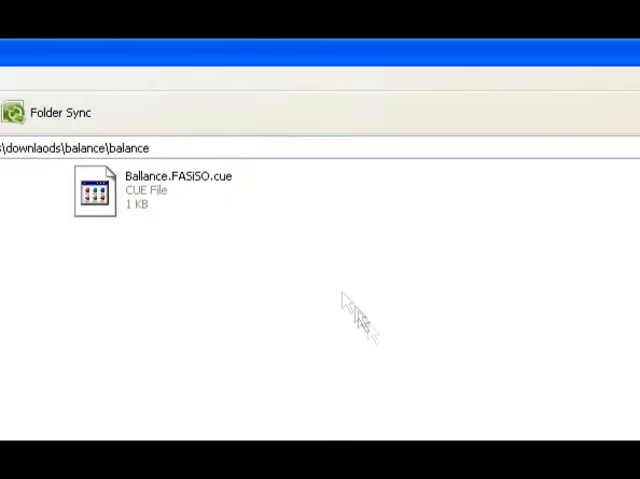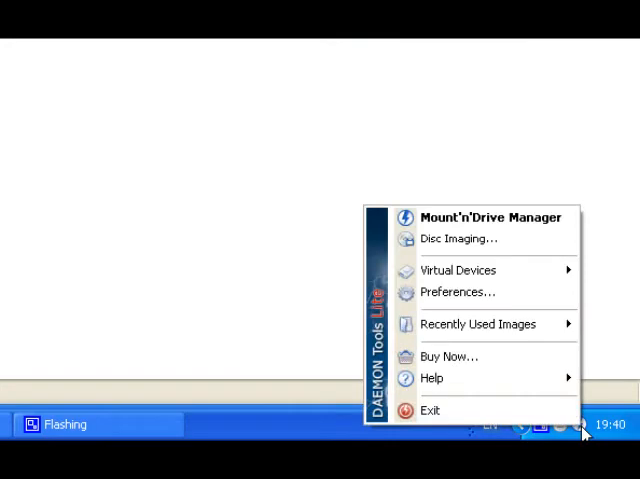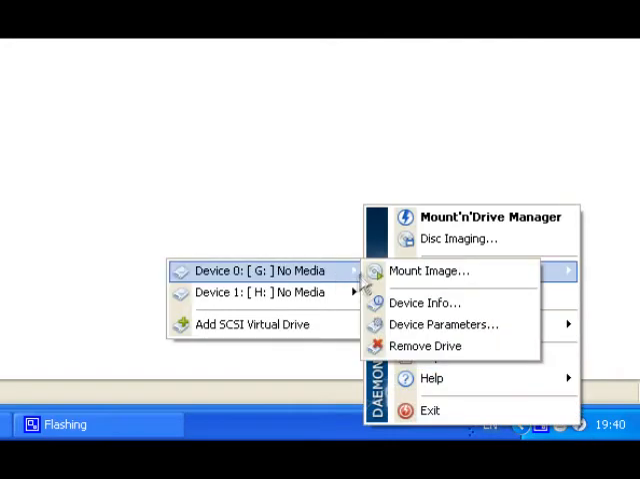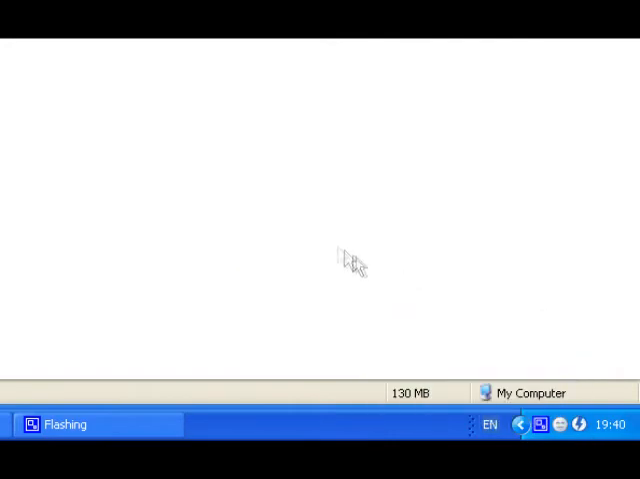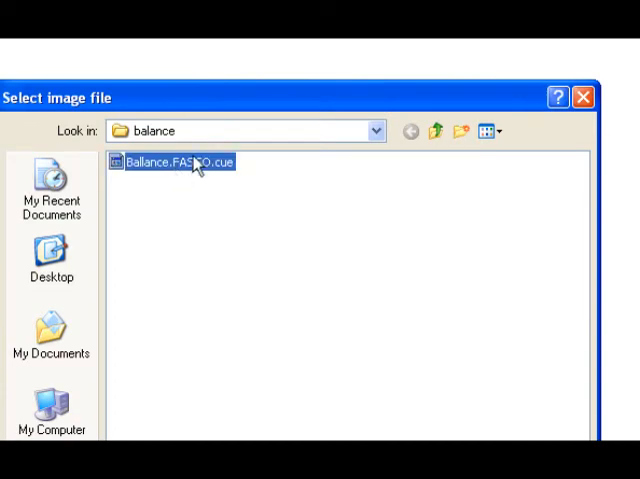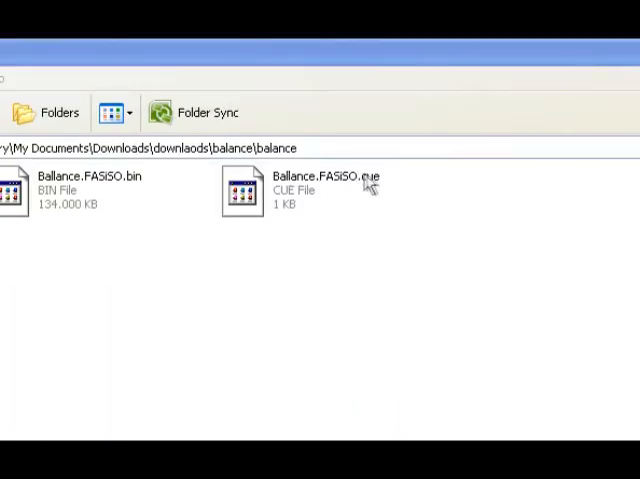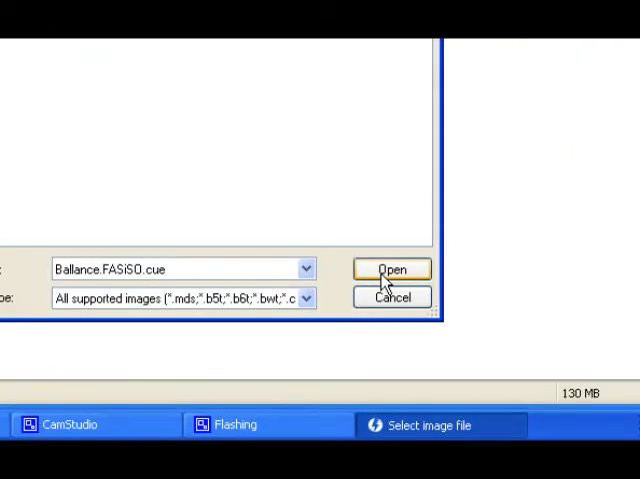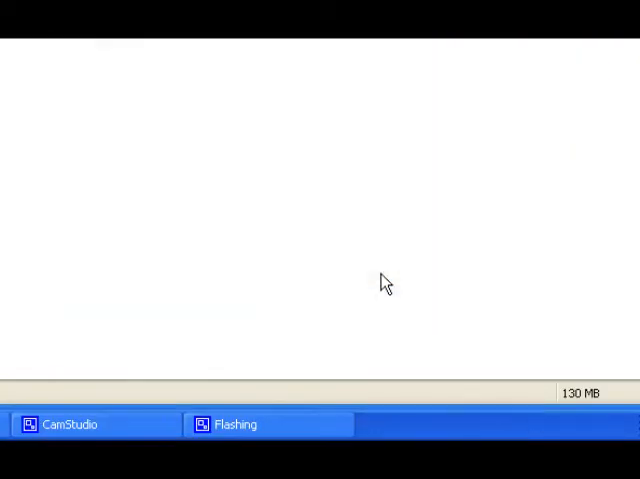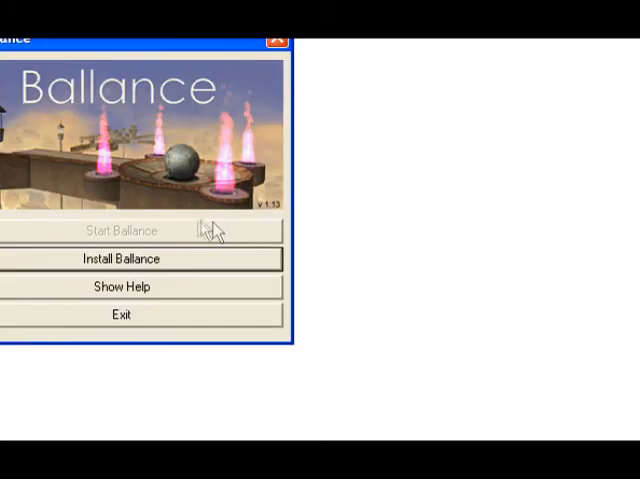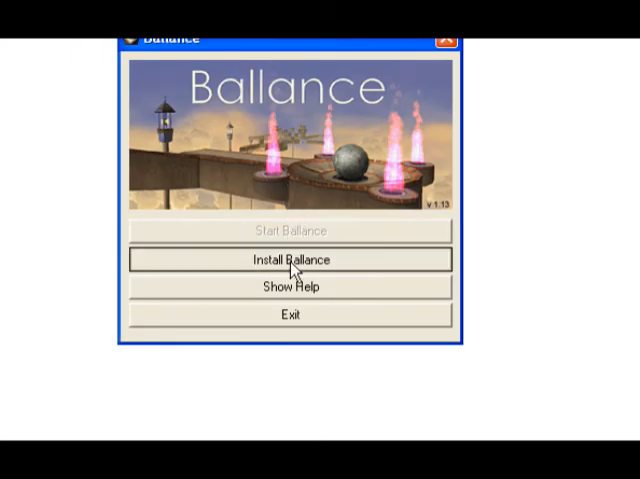Now mount the Q file with Daemon Tools like I did. Now install the game and have fun.